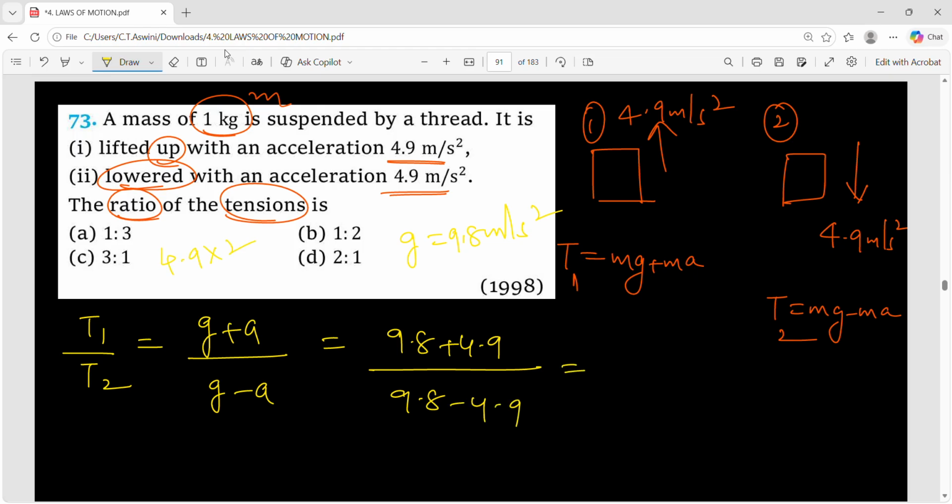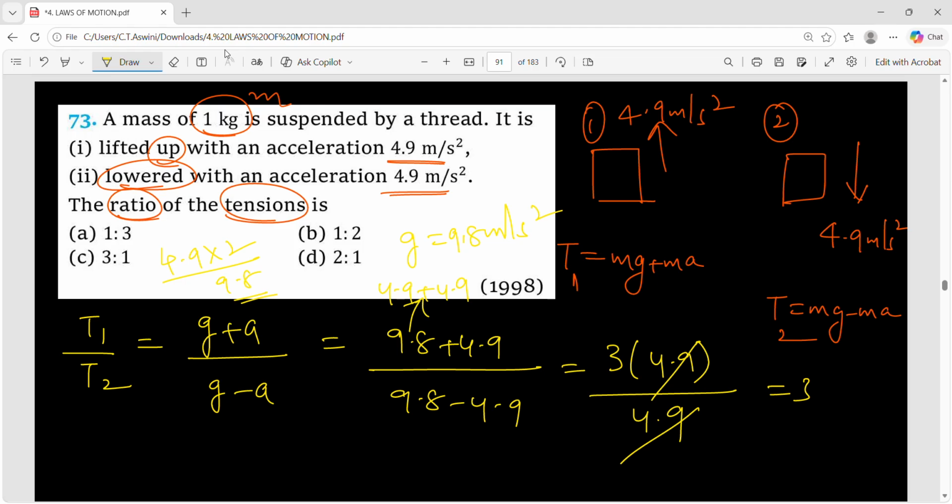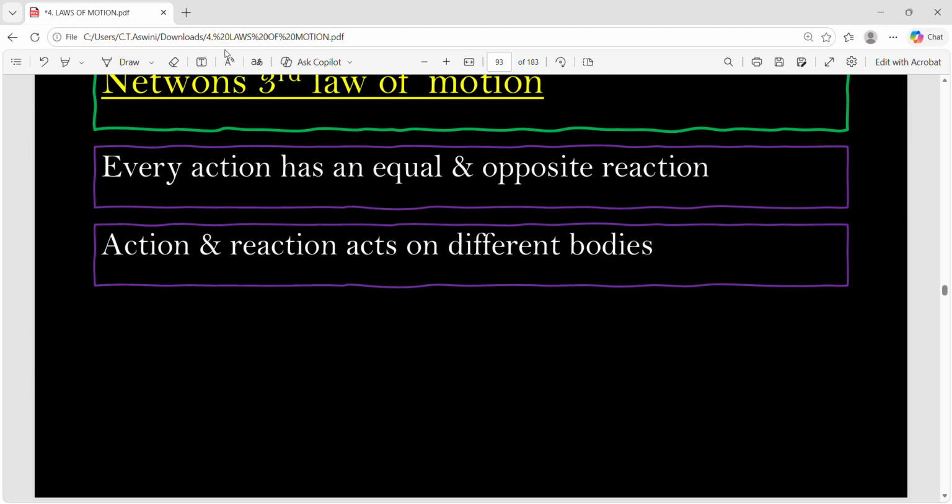Shall we do one thing? 4.9 doubled is nothing but 9.8. So can I write this 9.8 as 4.9 plus 4.9? So what will be the numerator now? 3 times 4.9. The denominator is 4.9. It gets cancelled. We'll get 3 by 1. So what is the answer? Option C, 3 is to 1. Clear?